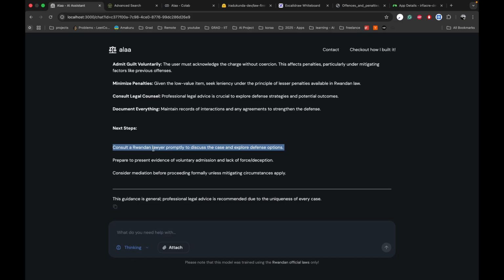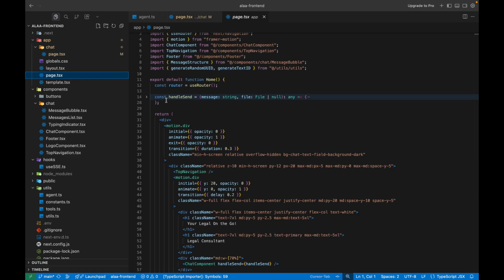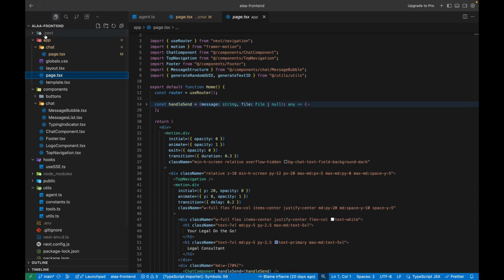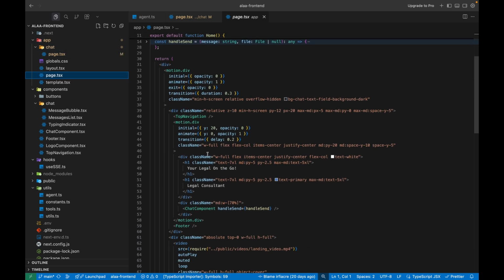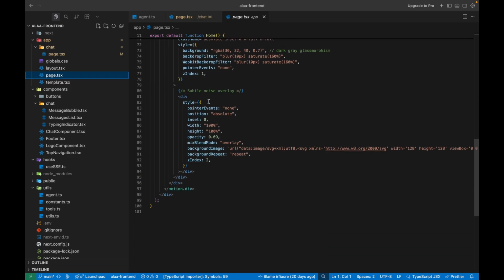Now let's look at the implementation. Inside the implementation, I have the page. This is the landing page. It's a Next.js application. I'm using the app router, and Framer Motion to just give it a small motion. This is the landing page.